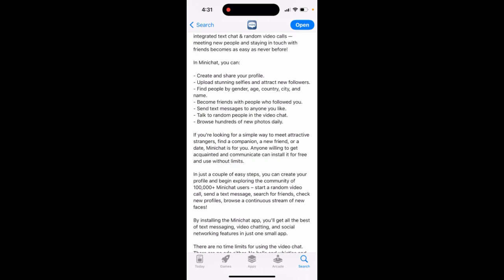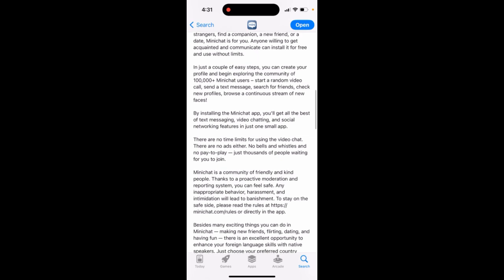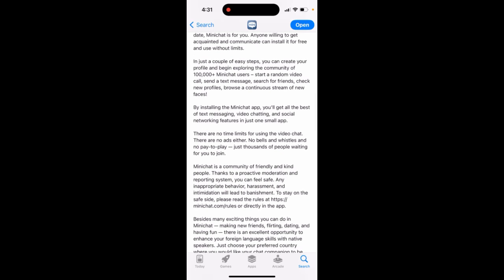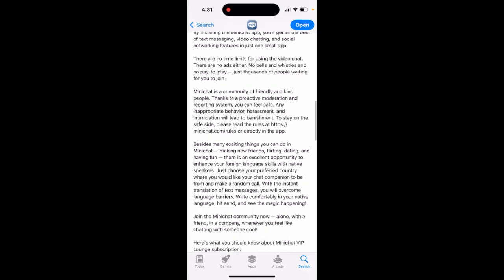If you're looking for a simple way to meet attractive strangers or find a companion, Minichat is for you. You can create your profile and begin exploring the community of 100,000 plus Minichat users. You'll get all the best of text messaging, video chat, and social networking in just one app.